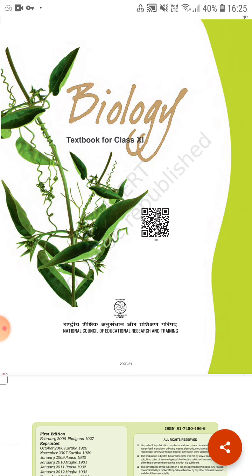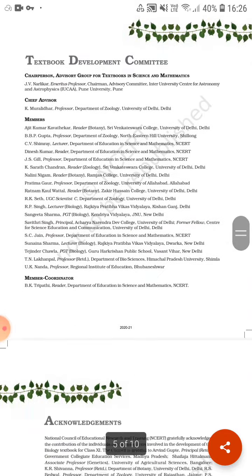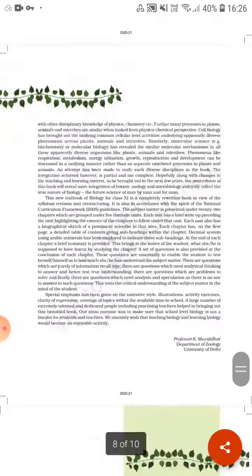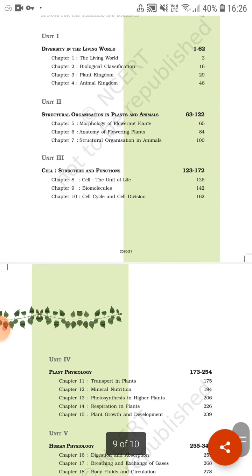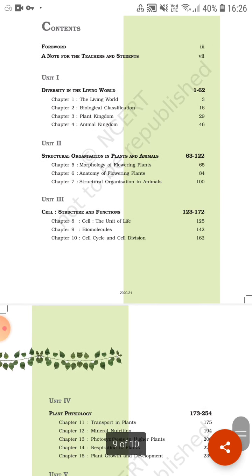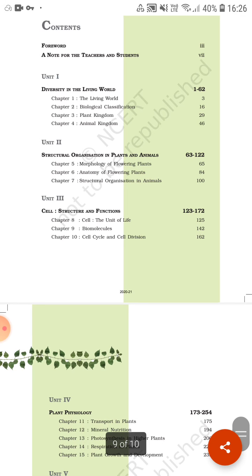So I am starting with the introduction to biology, or introduction to the syllabus, which we will cover in plus one. Here in biology we have 5 units. First unit is diversity in the living world.